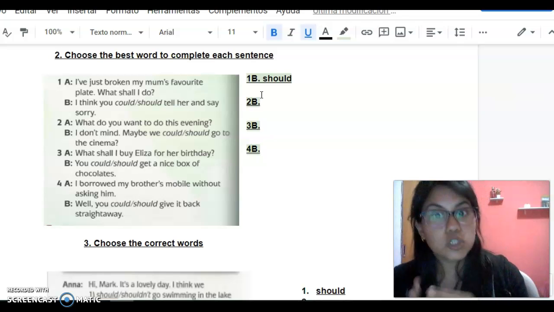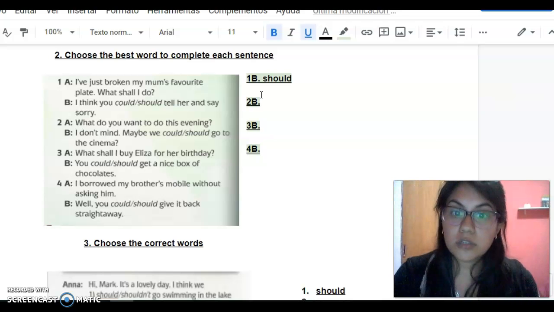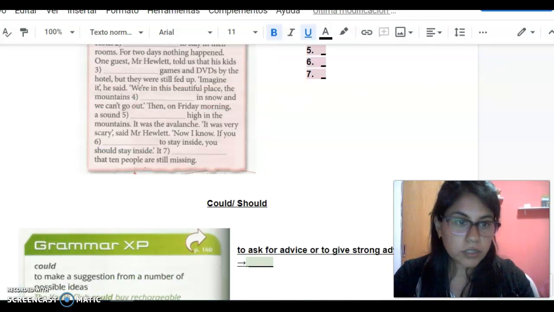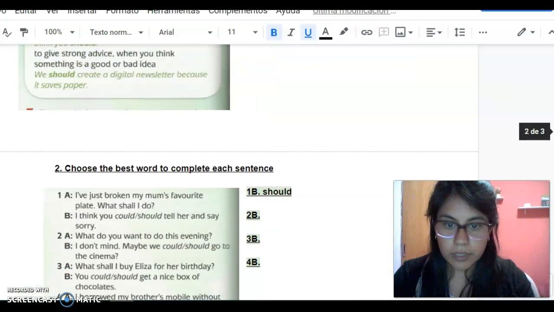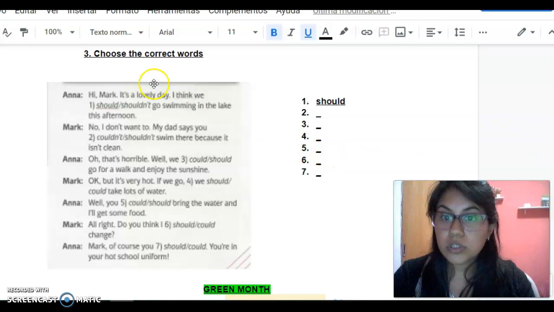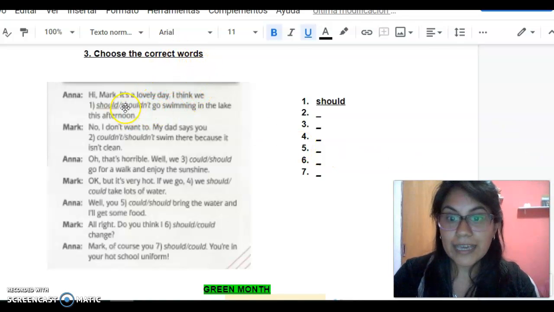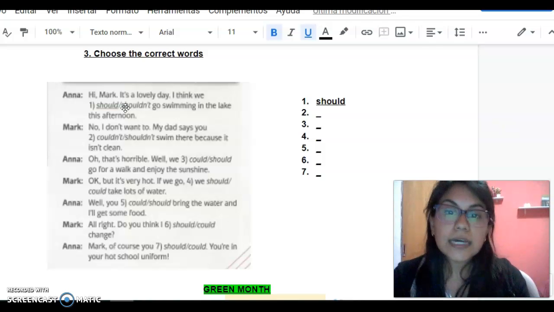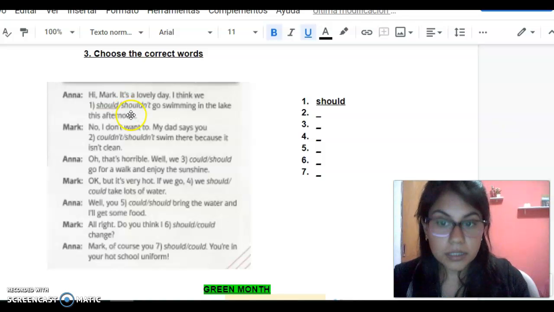So pay attention to the sentence and to the use of each of them. Okay, we continue. I'm sorry, it moved. Where is it? Here. In activity 3, you have to choose the correct words. Again, you have to read the sentence, understand what it says, and then choose the correct option.